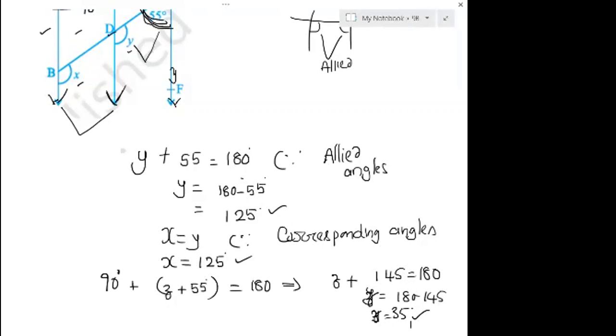Make a habit of writing these reasons here. You wrote this equal to 100 degrees since allied angles. You wrote X and Y equal since corresponding angles. Yes, that's it.